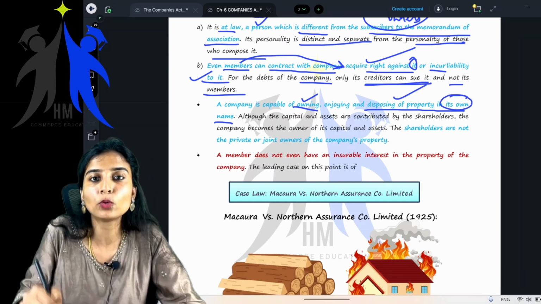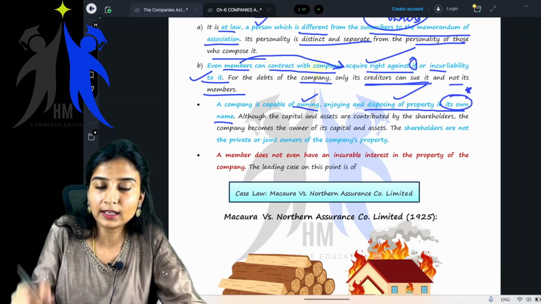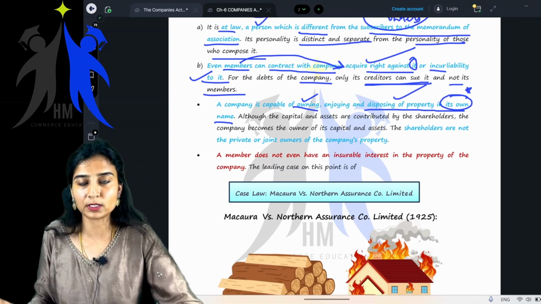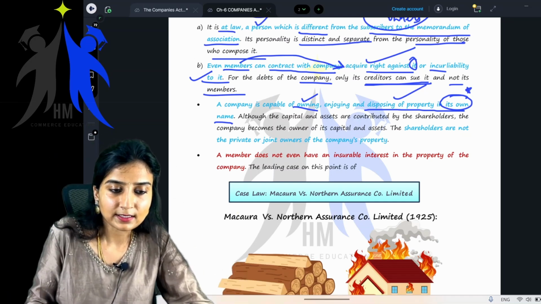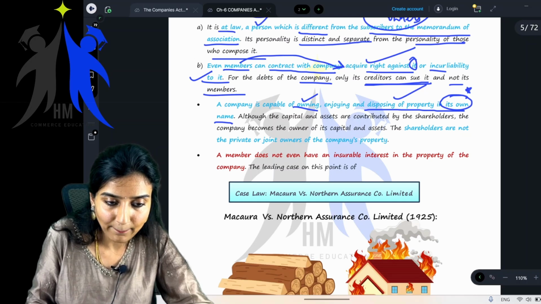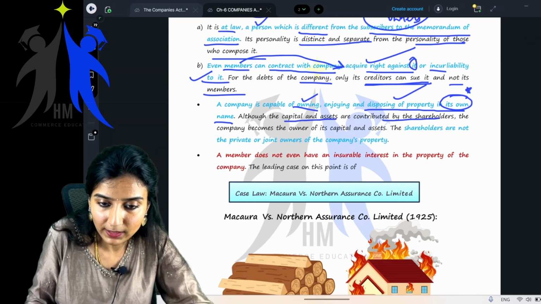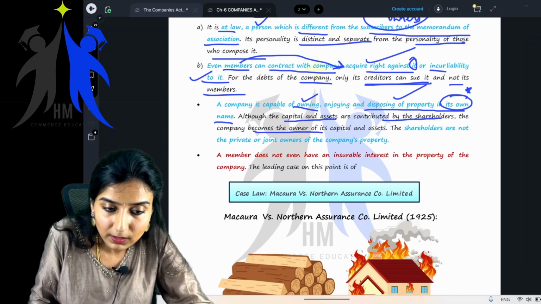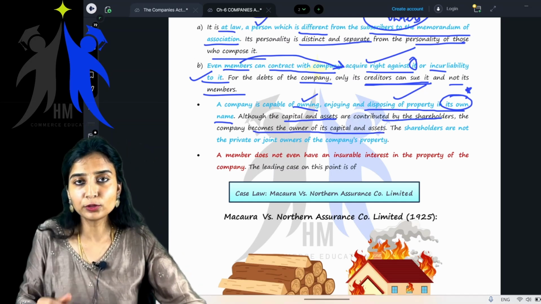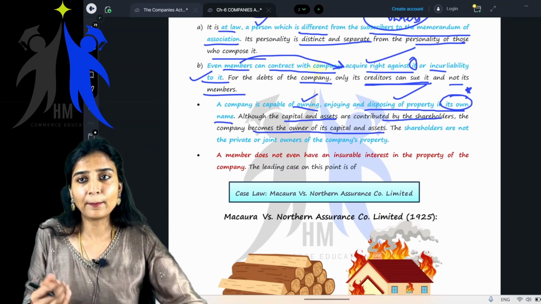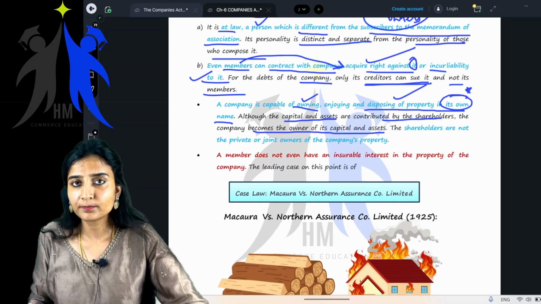In its own name. Very important. In its own name, not in the names of the members, because members are different. The company is different. Getting it? Yes. Although the capital and assets are contributed by the shareholders, the company becomes the owner of its capital and assets. Obviously, when you start a company, you have to bring in capital as cash or capital in the form of assets.